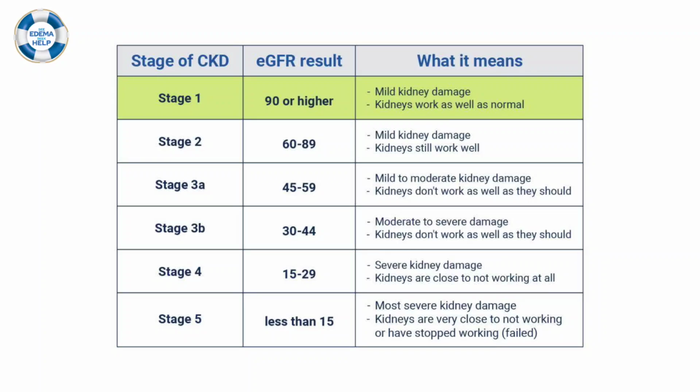Secondly, pathological edema. What is pathological edema? When a person gets a disease, the edema will occur. So what are the conditions? Mainly there are 3 to 4 conditions. First, it can be due to kidney disease. Usually in kidney disease, there will be 5 stages. In the first stage, there will be 90% functioning of the kidney. In the second stage, there will be 60 to 90% functioning of the kidney. In those stages, edema won't occur in a few patients.